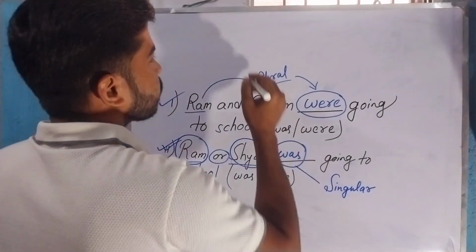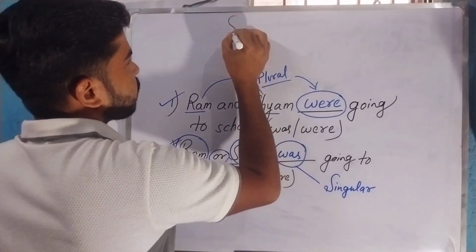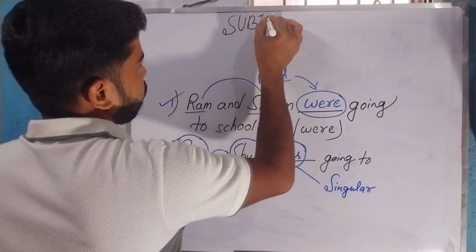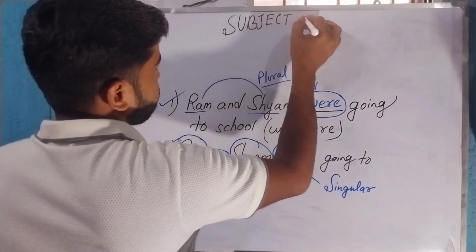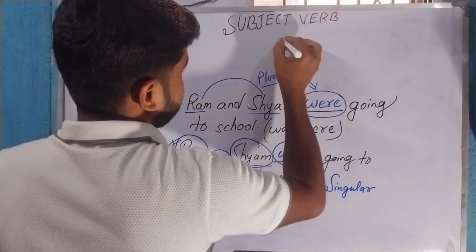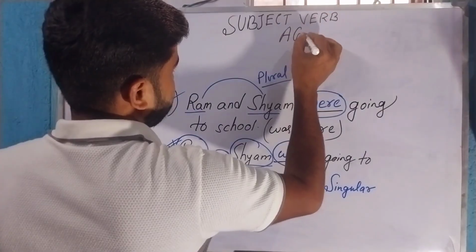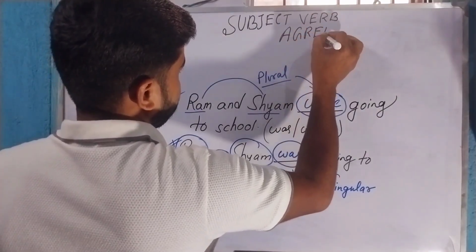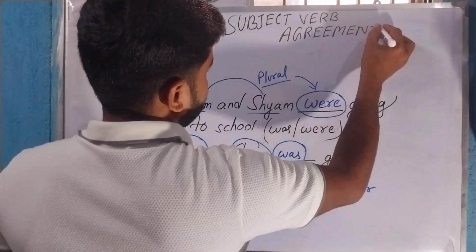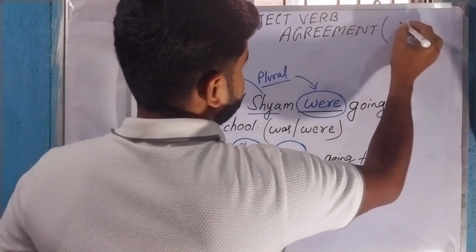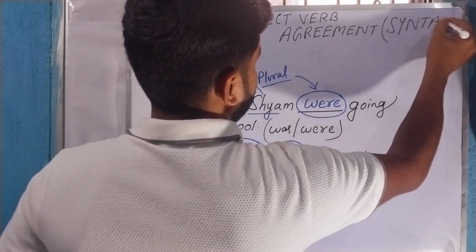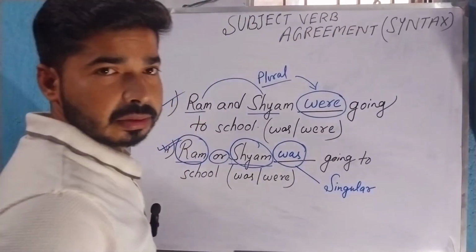Okay. So I am pretty sure that all of you have already guessed the topic of discussion. The topic of discussion is subject verb agreement. This is also called syntax.